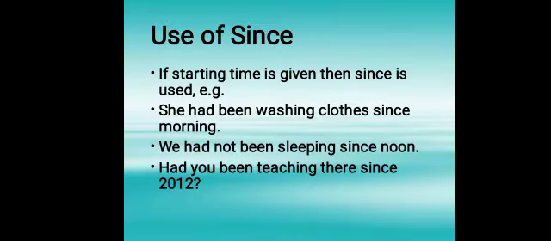I'm going to tell you about the use of since, why we are using since and where we will use for. If we are given the starting time, then we will use since. Then you can see that we know when this work started, we don't know when it ended. She had been washing clothes since morning. Since morning it is continuous that she had been washing clothes. So morning is the starting time. We had not been sleeping since noon. Had you been teaching there since 2012?